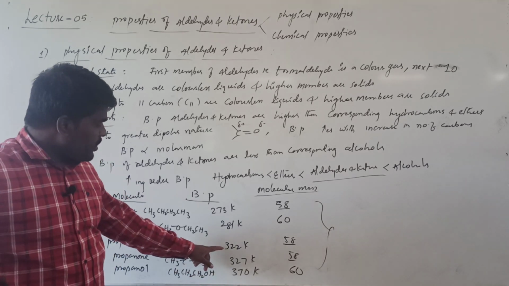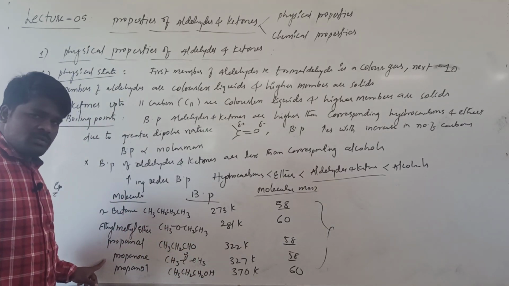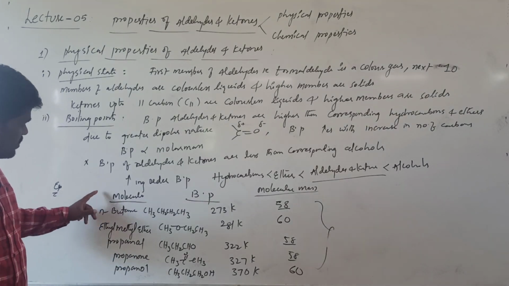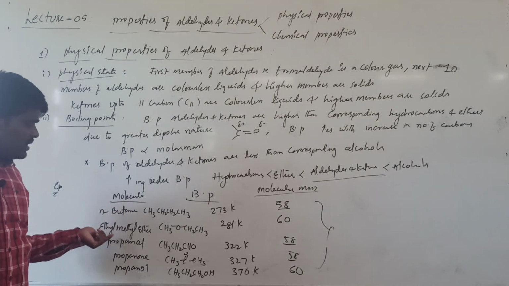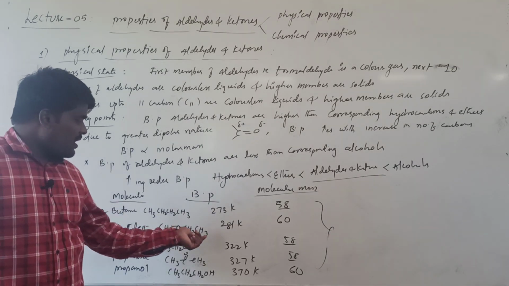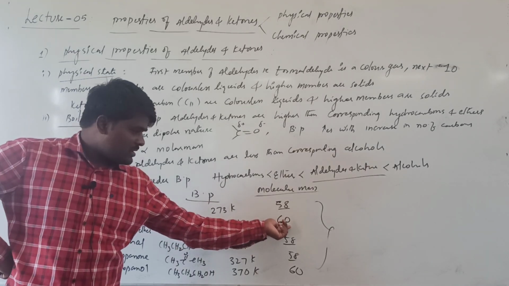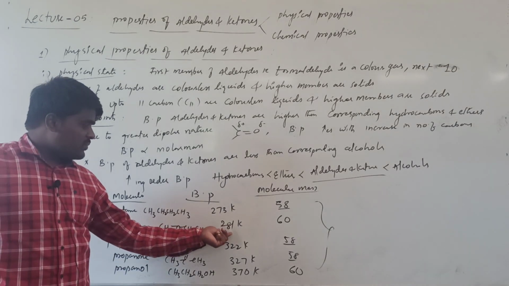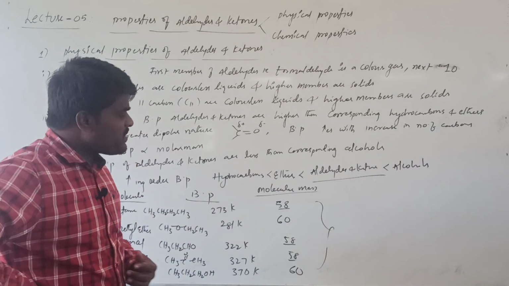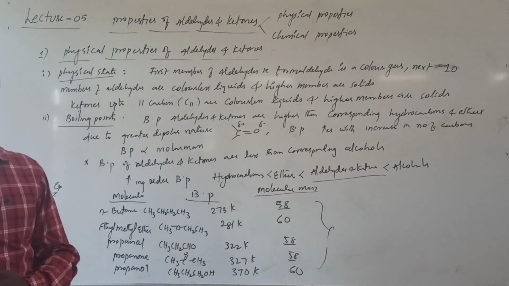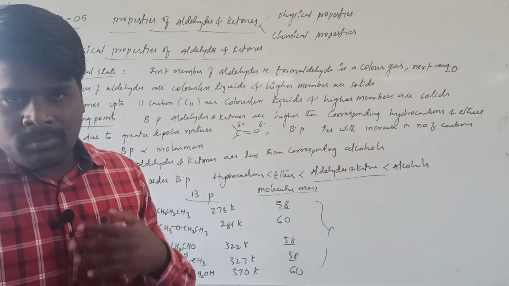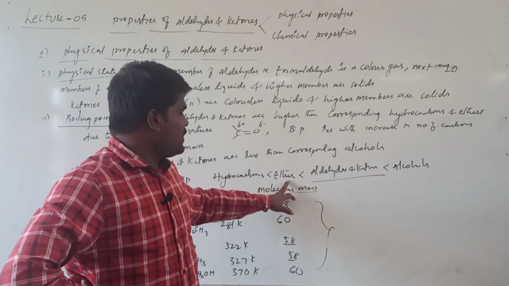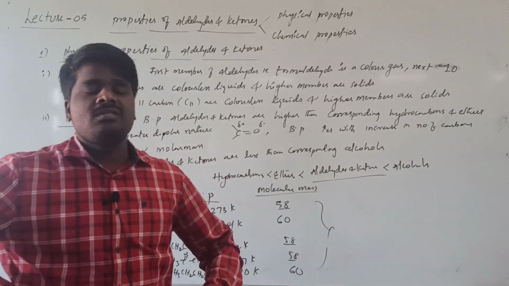The boiling points of aldehydes and ketones are greater than the boiling points of comparable molecules of hydrocarbons and ethers. Ethyl methyl ether has a molecular mass of 60, which is greater than propanal and propanone, but its boiling point is found to be only 281. When comparing boiling points of molecules with comparable molecular masses, the order is hydrocarbon, followed by ether, followed by aldehyde, followed by alcohols. This is an increasing order.